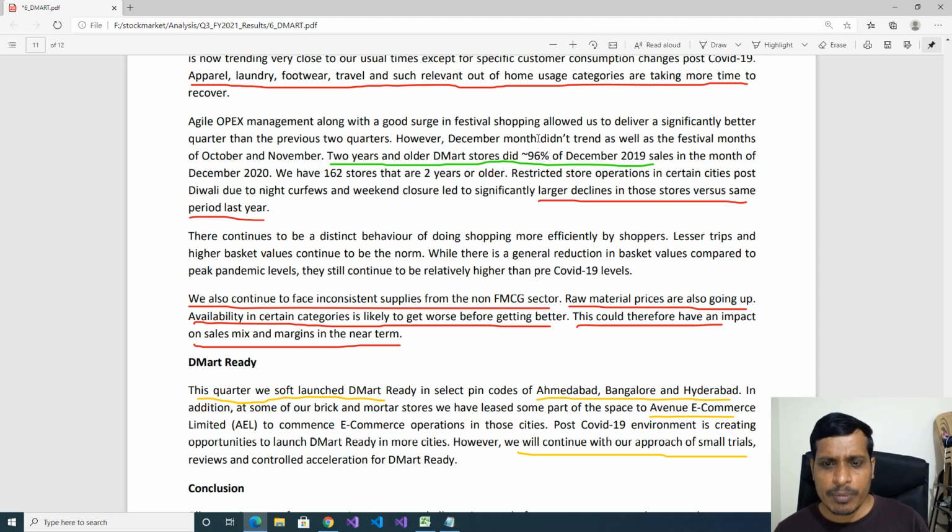However, December month did not trend as well as the festival months of October and November. This is a negative point. 2 years and older DMart stores did 96% of December 2019 sales in the month of December 2020. We have 162 stores that are 2 years or older. Restricted store operations in certain cities post Diwali due to night curfews and weekend closure led to significantly larger declines in those stores versus same period last year. This is a negative point.